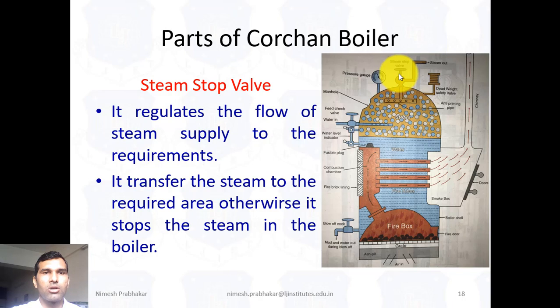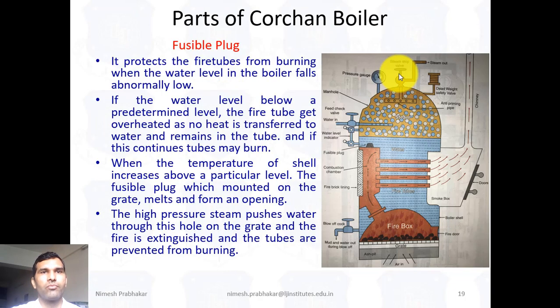So this is the function of the steam stop valve. If we require steam, the steam valve is opened, and if we do not require steam, the steam valve is closed. So this is the simple function of the steam valve, to control the steam used.